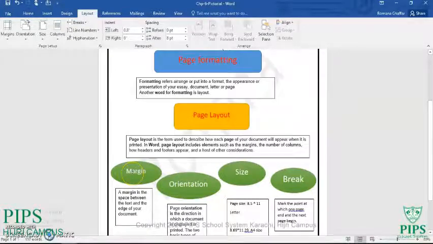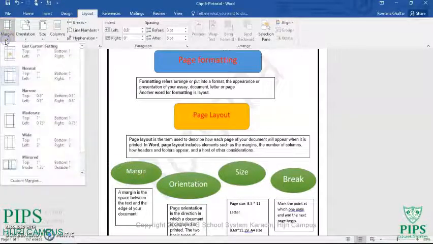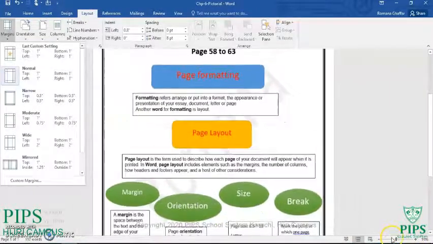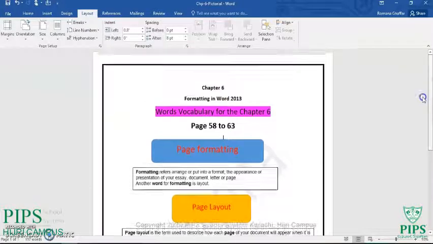What is meant by margin? Margin means you leave space on your right-hand side and left-hand side. Of course, we do not start writing in the corner of the page. When you see your copy, you draw a margin and then write down your questions and answers.